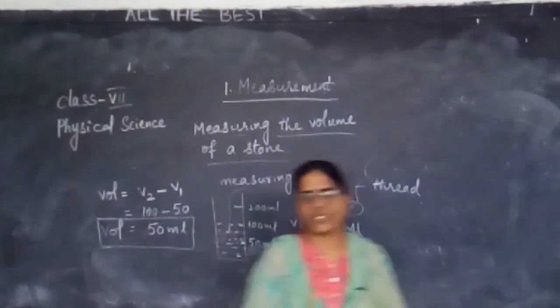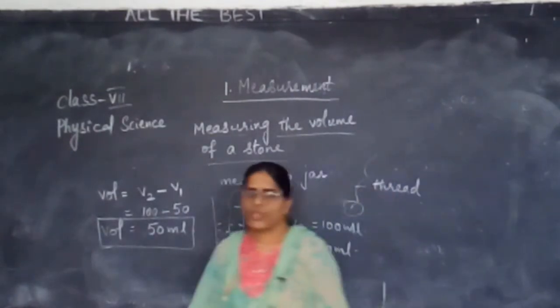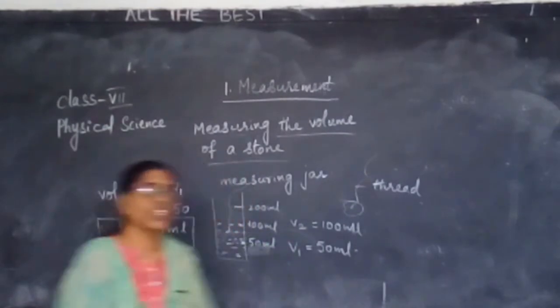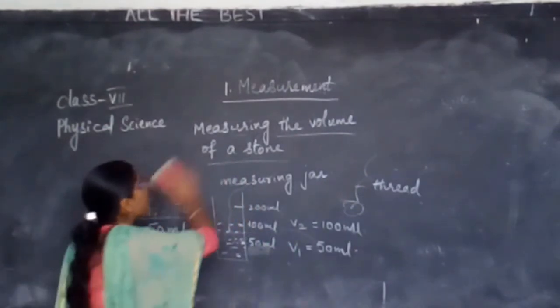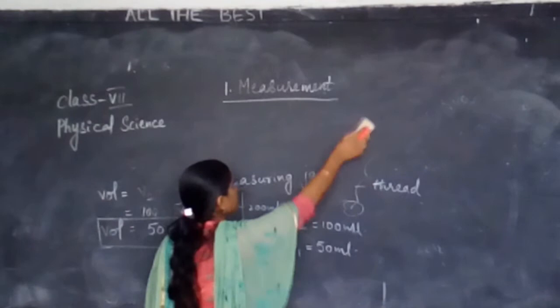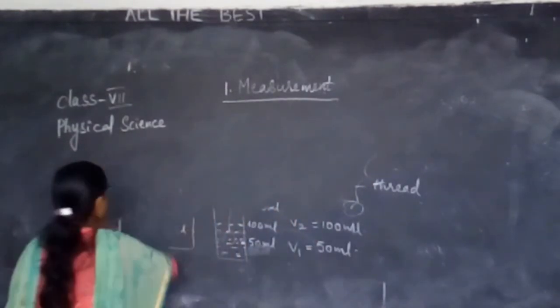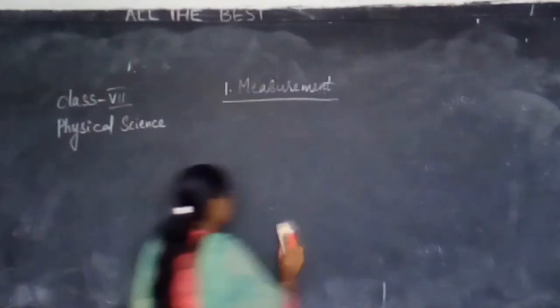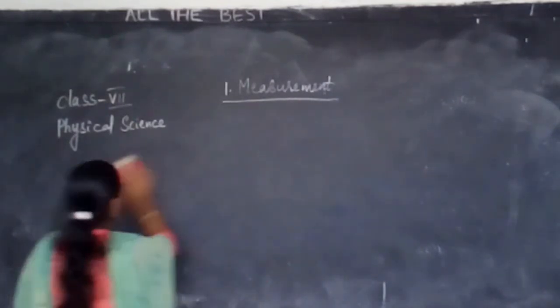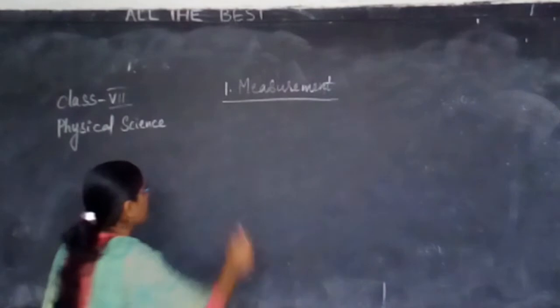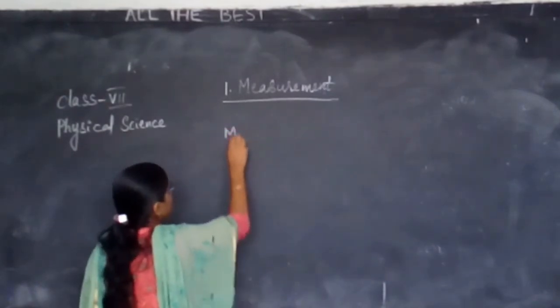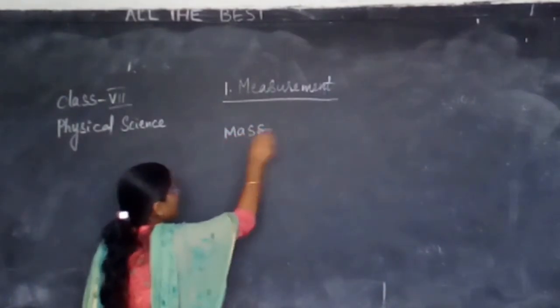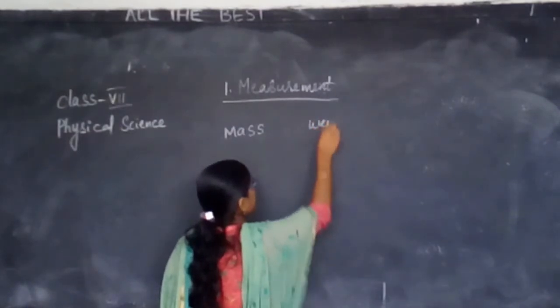Now, after this, we will learn what we mean by mass and weight.